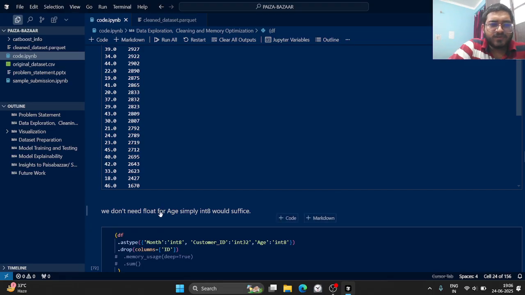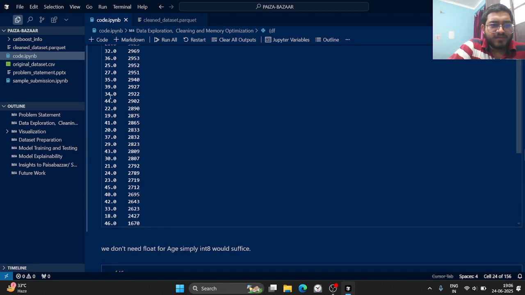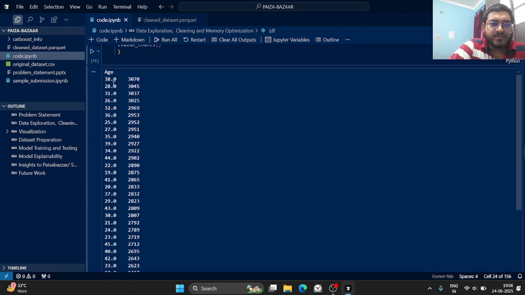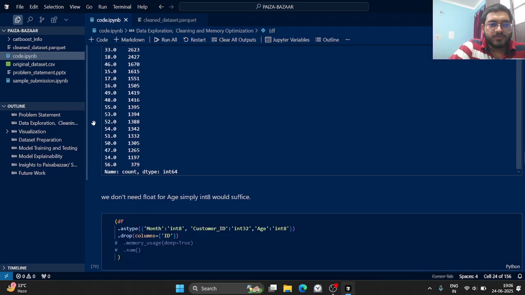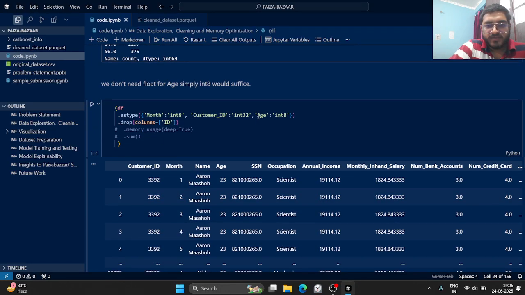Okay, so basically we don't need float64, only int8 to suffice. And why int? Because if you check the values, they are not decimals, they're simply whole numbers, all natural numbers we can say. So we don't need point 0, we can simply store 38, 28, 31, and our system will work fine. So then I simply converted the age to int8.